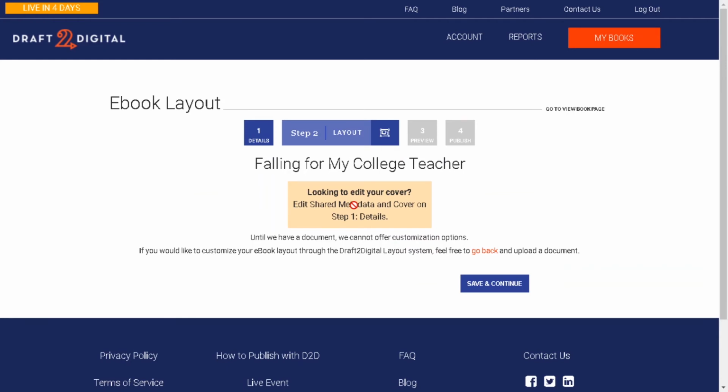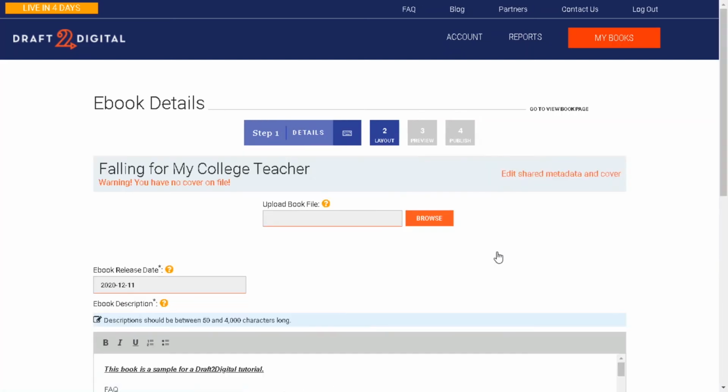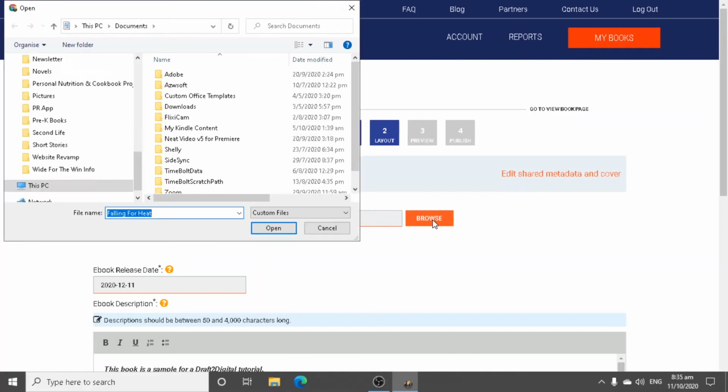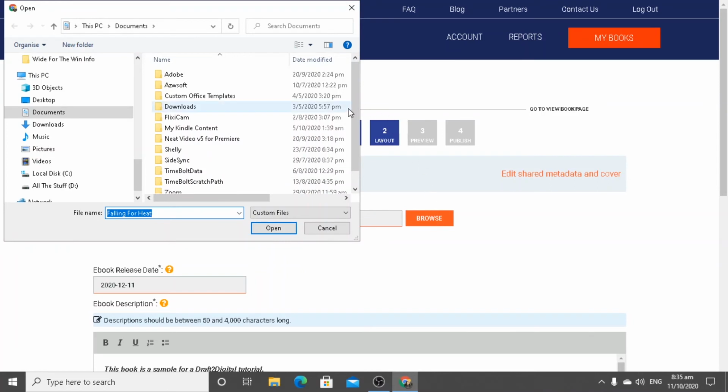Alright, so again, it's warning you a lot of times because they don't want you to have any errors, right? It says if you're looking to edit your cover, you can do that if you're really sure. Until we have a document, we cannot offer you customization options. Oh, did I not put the document in? Whoops, go back here. Oh, so we didn't upload our book file. See, it's perfect every step of the way. If you make an error, they'll tell you. So we need to upload a file here for them to use.